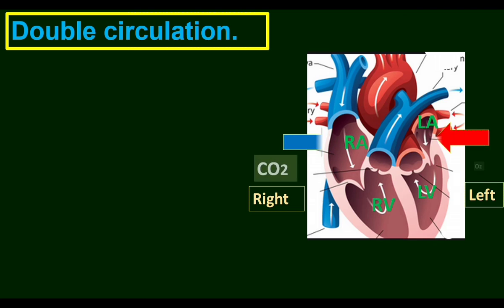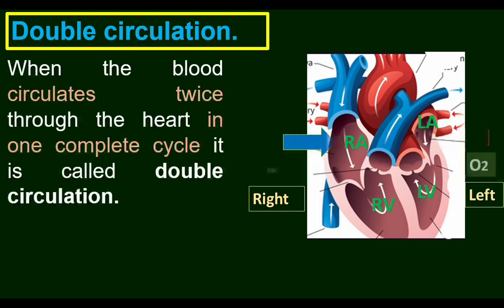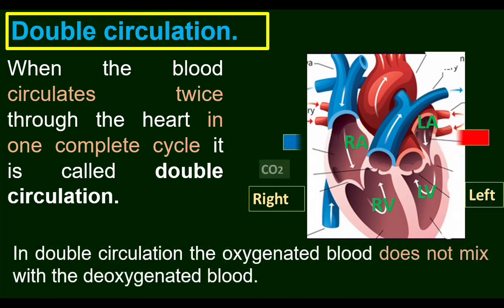Here there are two routes for the flow of blood. So there is no mixing of oxygenated blood and deoxygenated blood. In one cycle, blood flows into the heart twice. When the blood circulates twice through the heart in one complete cycle, it is called double circulation. Since there is a separate route for oxygenated blood and deoxygenated blood, there is no mixing of the blood.